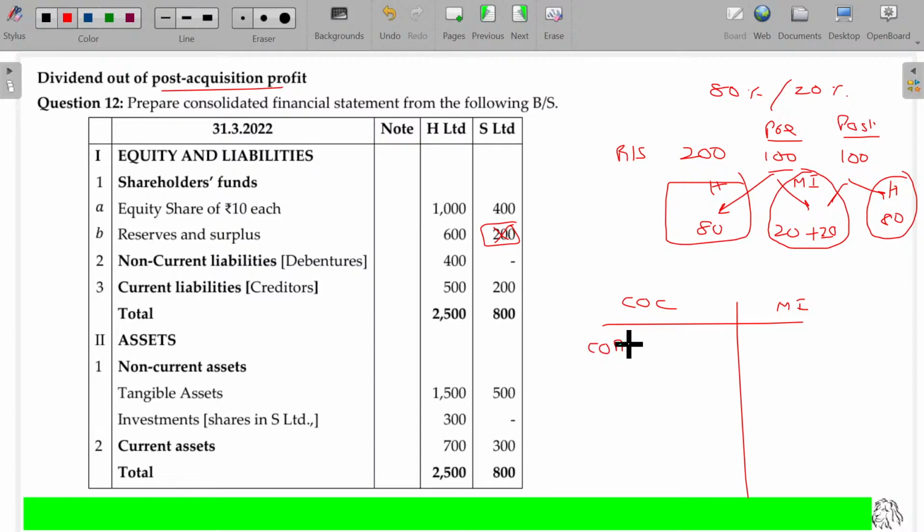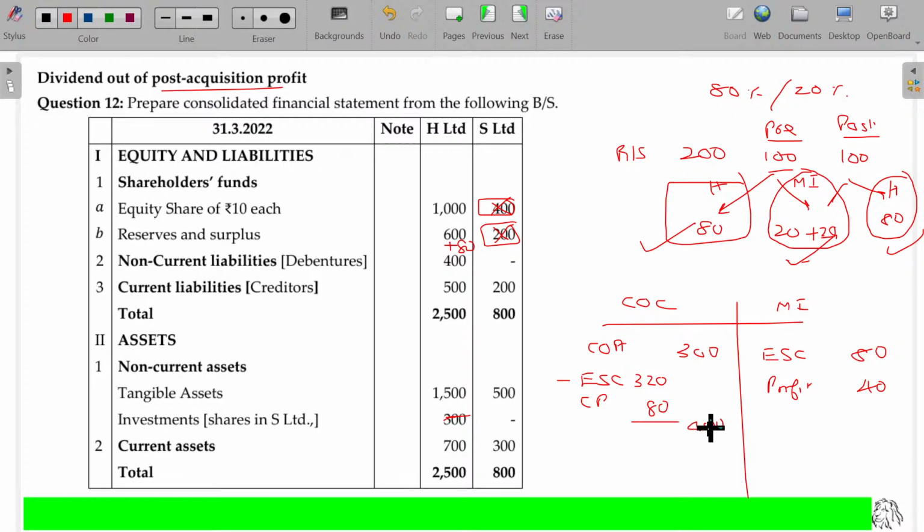Cost of acquisition in this case being 300 minus equity share capital 400. Out of that 80%, 320, and equity share capital of minority interest being 80 rupees, capital profit being 80, and profit share for minority interest being 40. This 80 will be addable with the reserves and surplus here. 400 is the net worth, but we paid lesser, so this difference will be called capital reserve, and this is 120 minority interest.